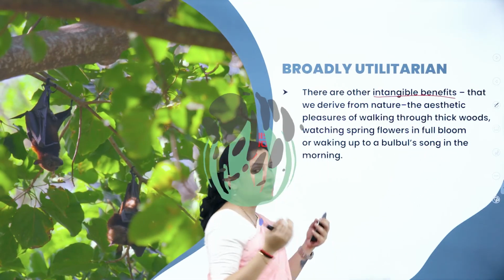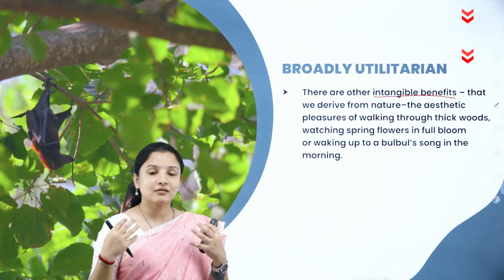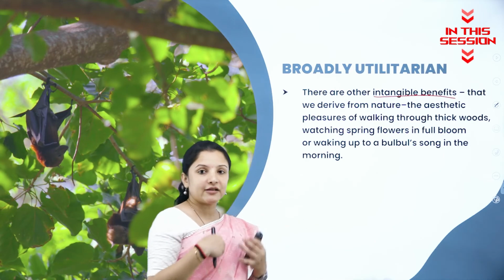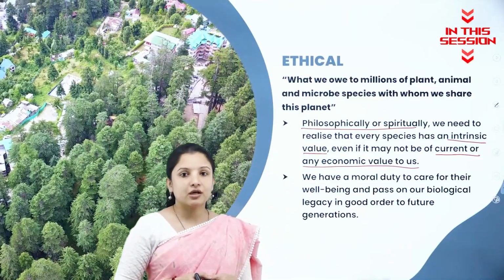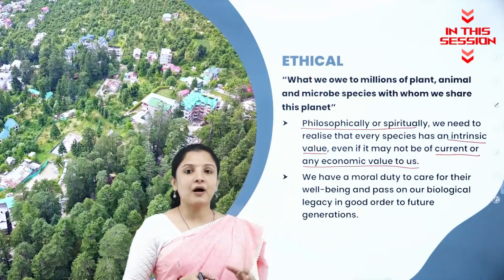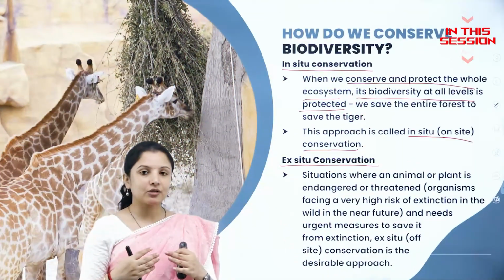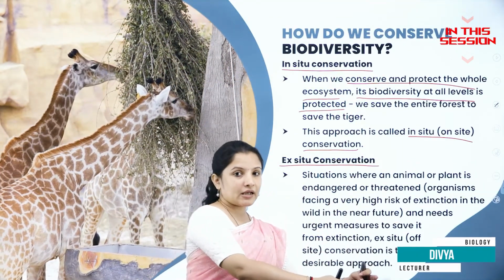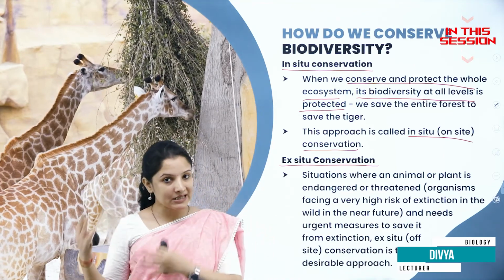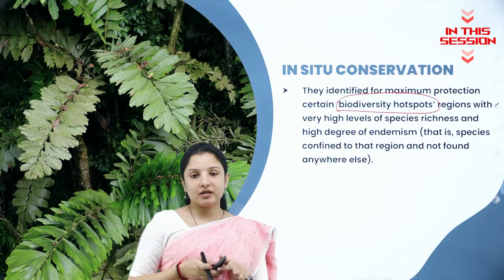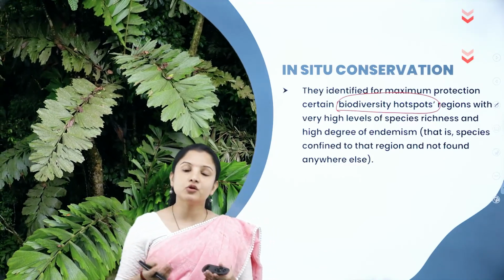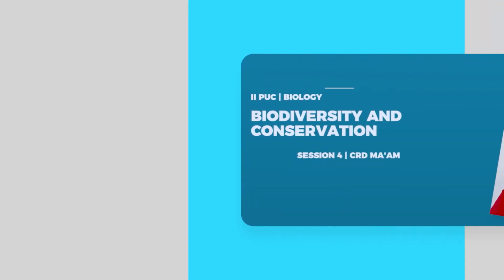Intangible benefits means so much of benefit that you can't even think about. That is what we are getting from nature. Why should we try to conserve it? No, it is also a part of the environment. Ex situ conservation means you're taking an animal from a forest, bringing it somewhere else and then protecting it. Such a large number of plants and animals, you cannot conserve them through ex situ conservation.